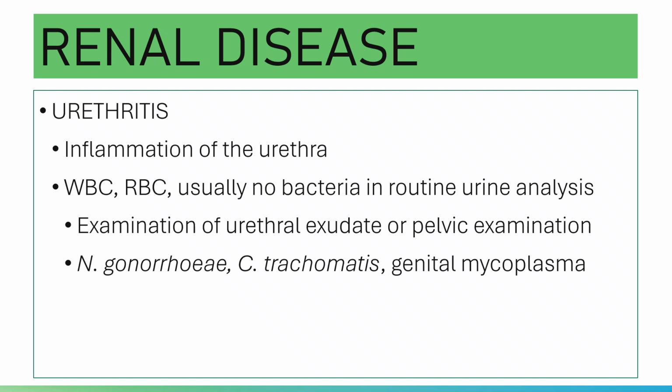Urethritis is the infection or inflammation of the urethra. For laboratory, WBC are seen, pus cells, red cells, and usually no bacteria in the routine urine analysis if midstream clean catch is employed. The usual microorganisms that cause urethritis are Neisseria gonorrhoeae, Chlamydia trachomatis, and genital mycoplasma. Examination of the urethral exudate and pelvic examination will help in the diagnosis of urethritis accordingly.